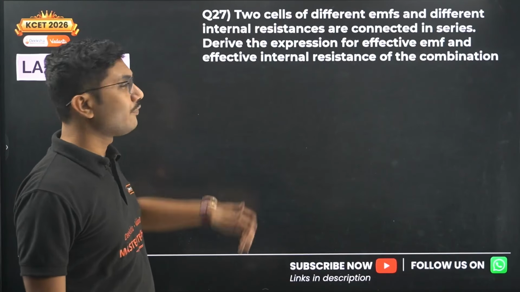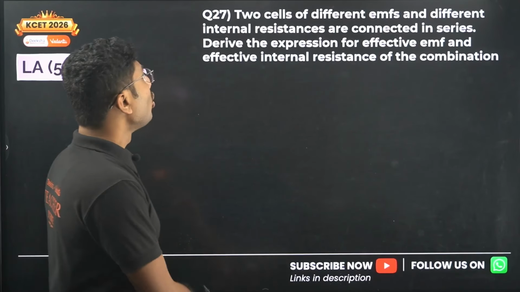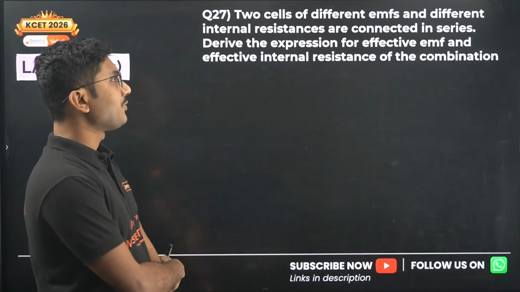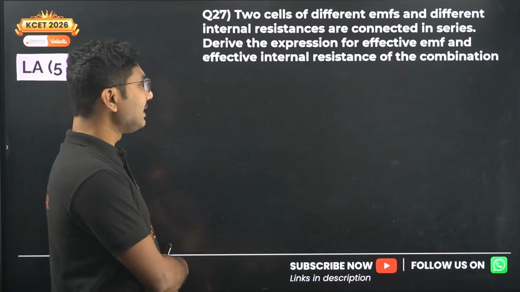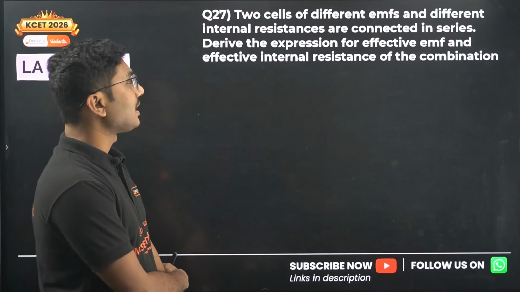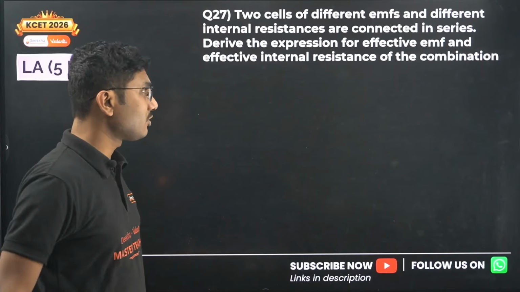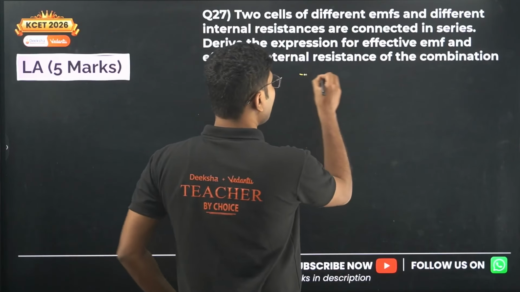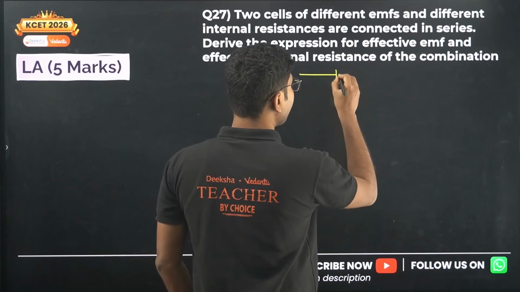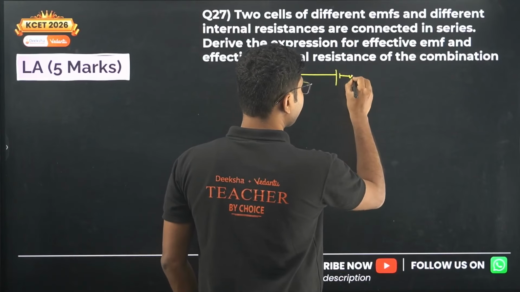Now let's move on to the 5 marker derivation section. 2 cells of different EMFs and different internal resistances are connected in series. Derive the expression for effective EMF and effective internal resistance of the combination. This is one of the easiest derivations. Among all the derivations that we are going to do, this is the easiest.